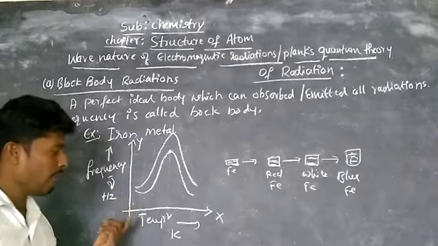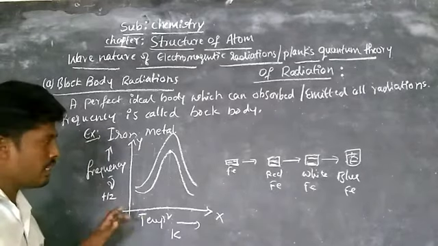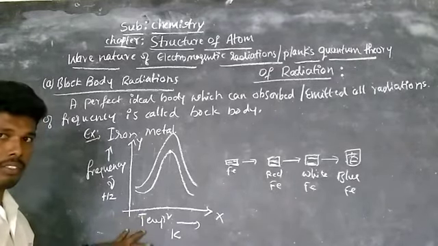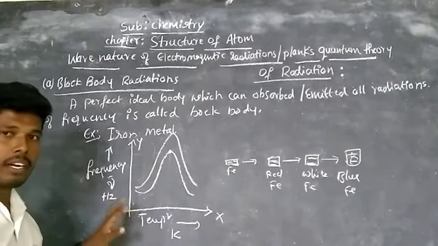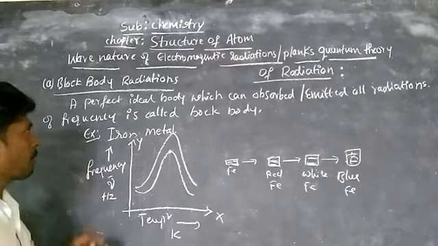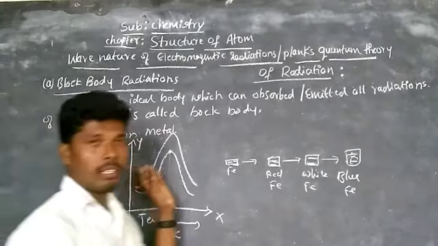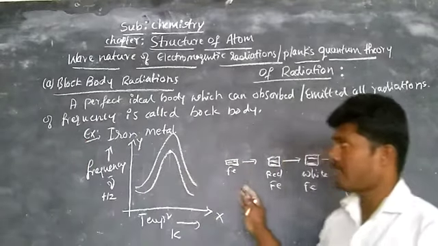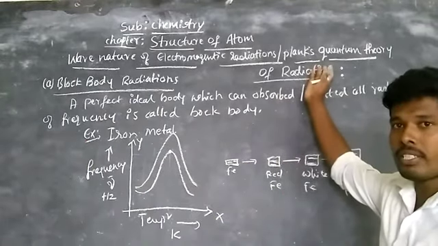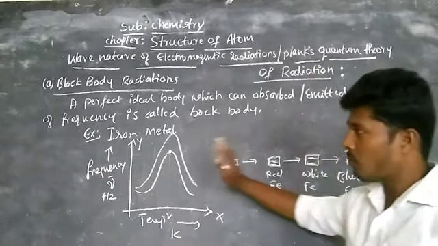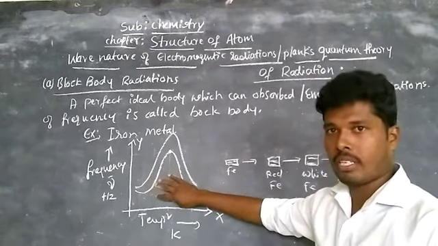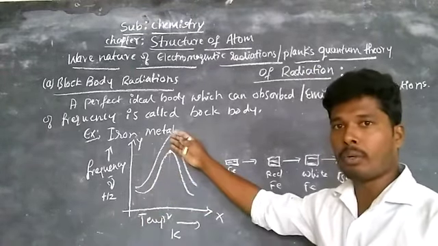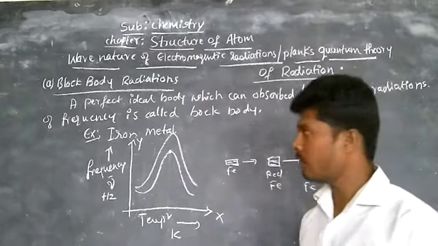Here the main factor is temperature, so frequency is dependent on temperature. After studying black body radiations, the scientist Planck gave some postulates, which will be explained later after knowing the photoelectric effect.